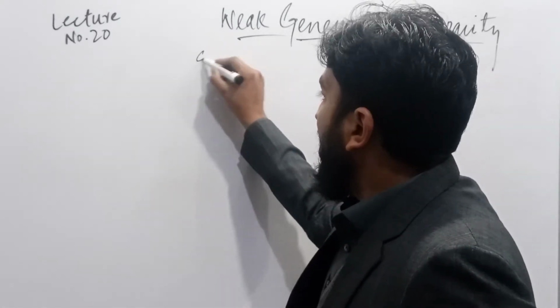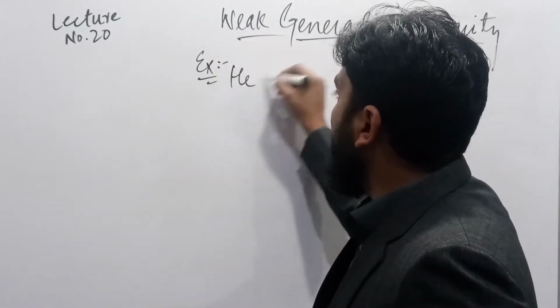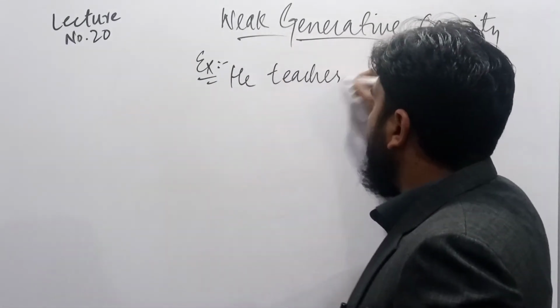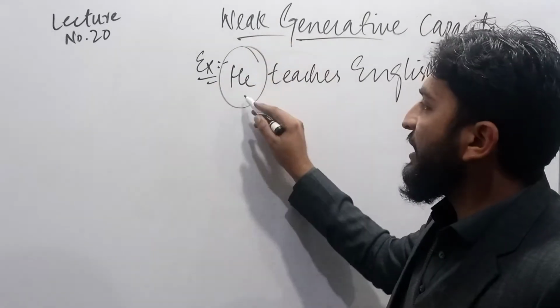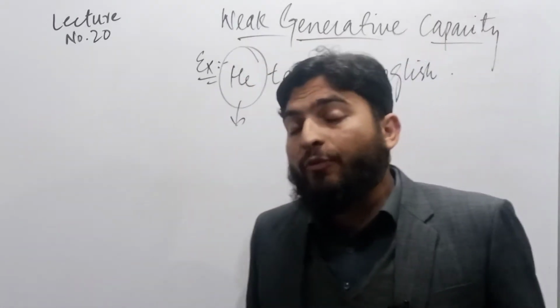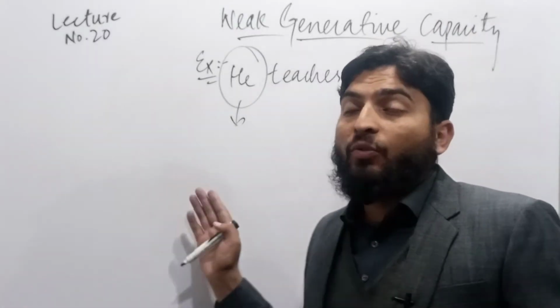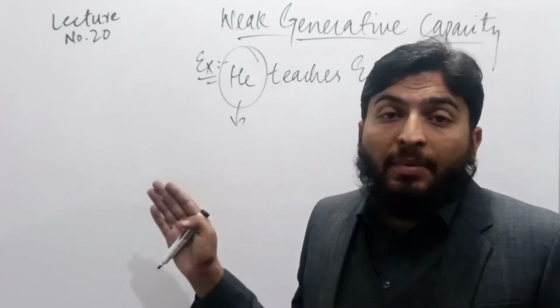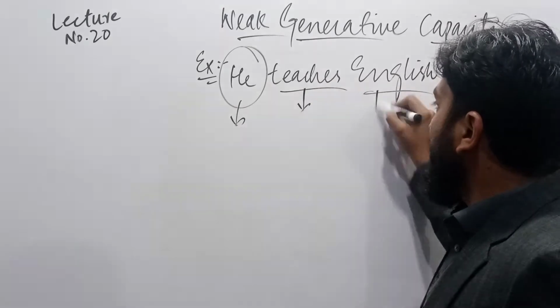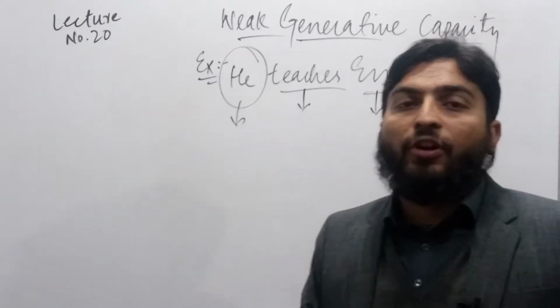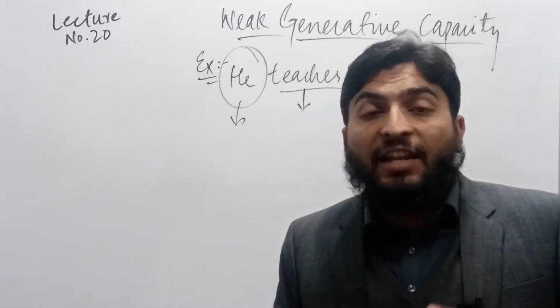For example, I say, he teaches English. Now I do not know what kind of word this is in grammar. Same is the case with this. I only get the meaning, which is called a surface structure meaning.